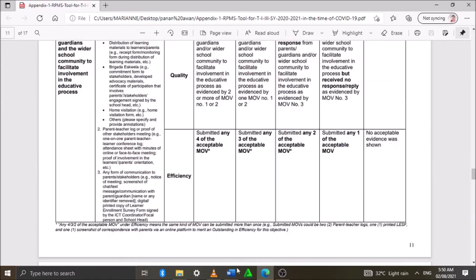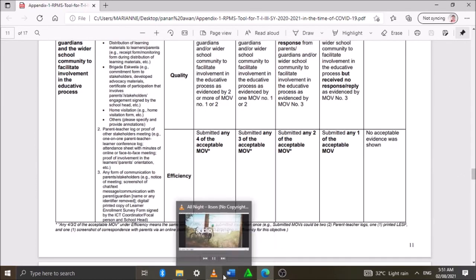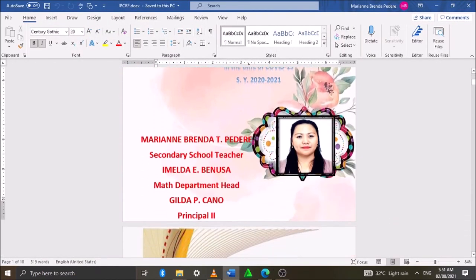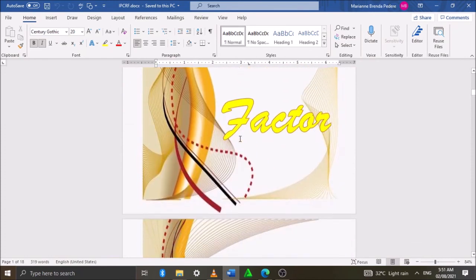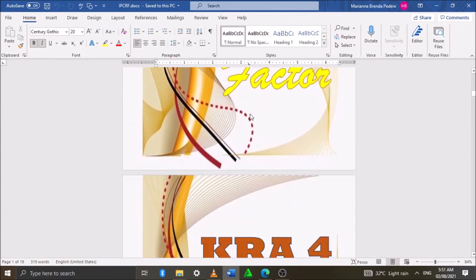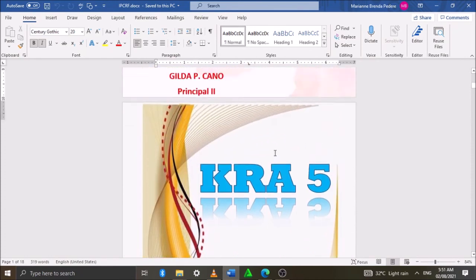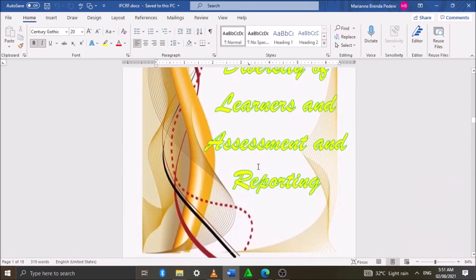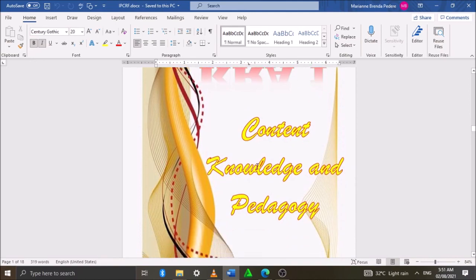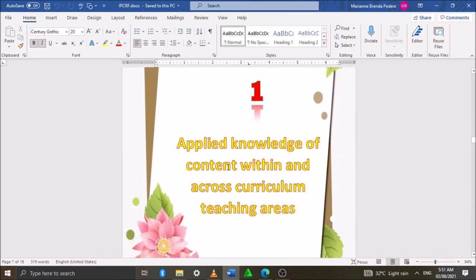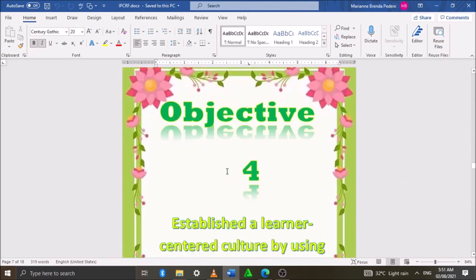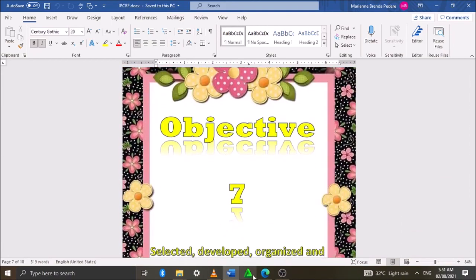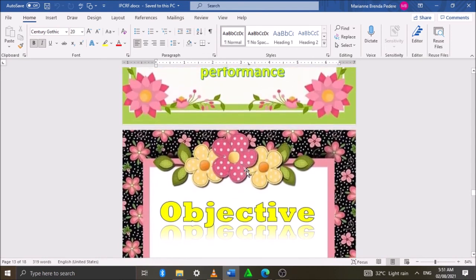So that's all for our RPMS. I have here my sample portfolio, the cover page, and then it goes down. We have KRA 5, KRA 4, KRA 3, KRA 2, and then KRA 1. I have here the objectives and so on.